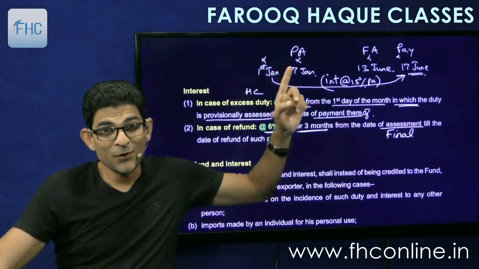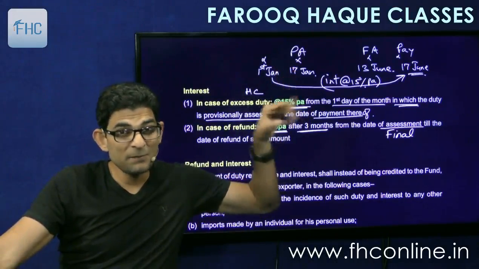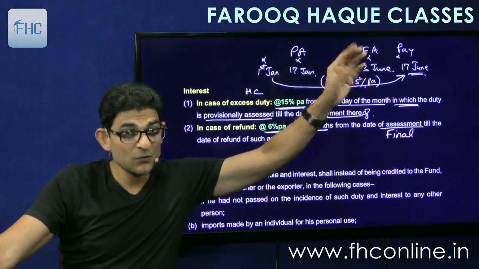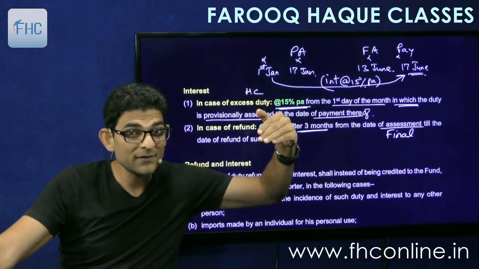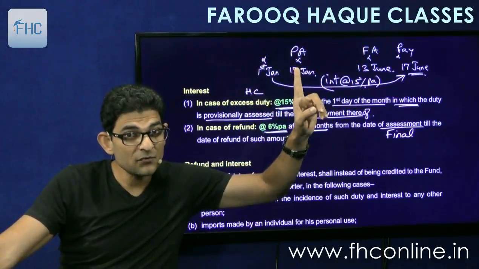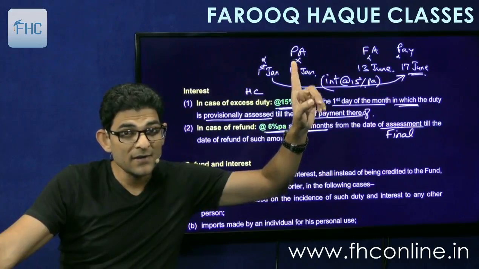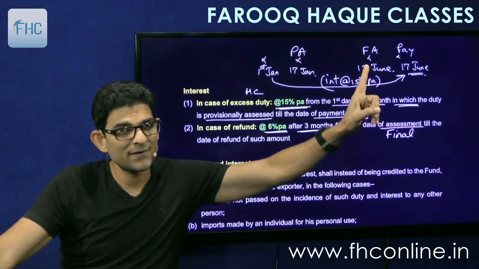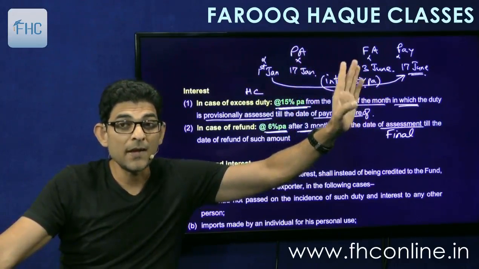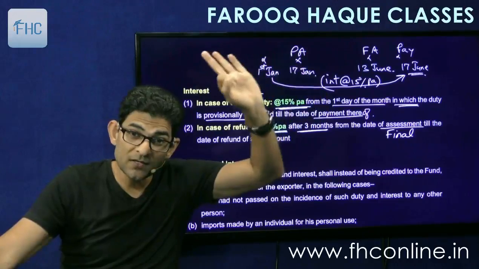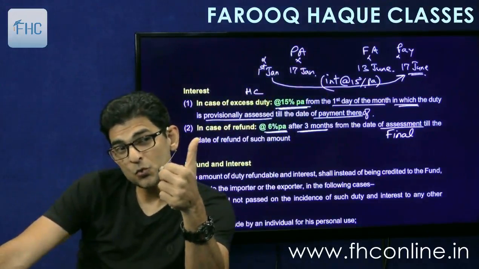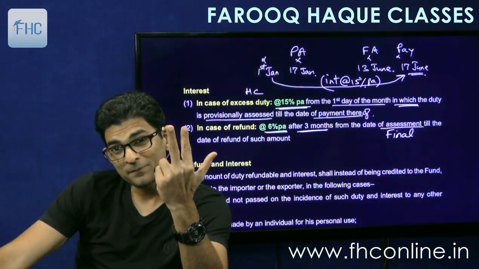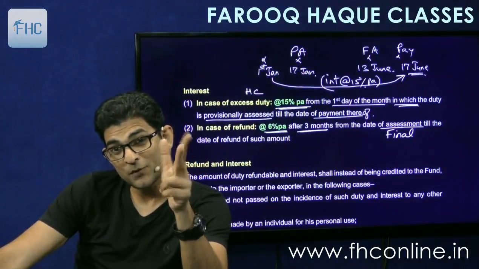Means see, on 17 Jan there was provisional assessment, we paid 10 lakhs. Now if the final assessment is say 6 lakhs, so we are entitled for 4 lakhs of refund. They will not give us interest from 17 Jan. They will not even give us interest from 13 June. 13 June is final assessment. Now the government has another 3 months to grant us refund. So from 13 June to 13 July, 13th August, 13th September. So these are the 3 months allowed to government to give us refund.